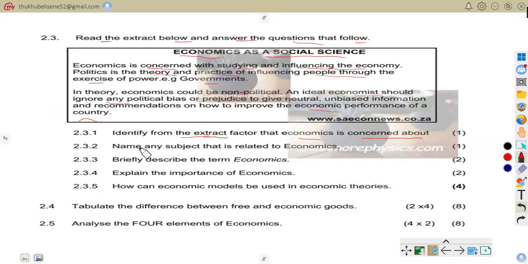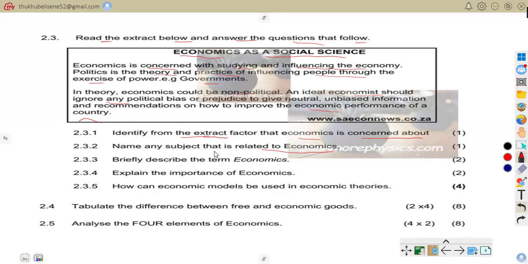Now let us attend to 2.32: name any subject that is related to economics. You know very well that a subject related to economics can be accounting or mathematics.